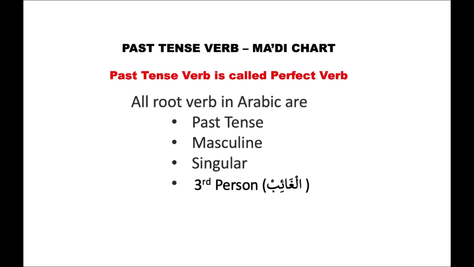This is the rule. All the root verbs in Arabic grammar are past tense. And the past tense verb will indicate masculine gender, singular number, and third person or ghaib, someone who is not present. That's why in Arabic it's called al-ghaib.